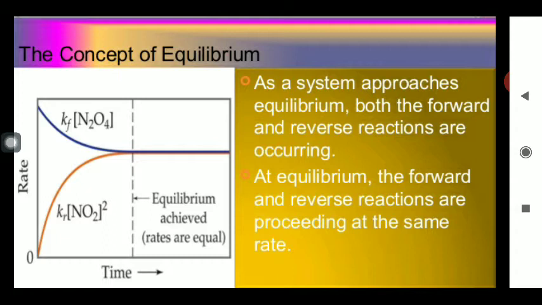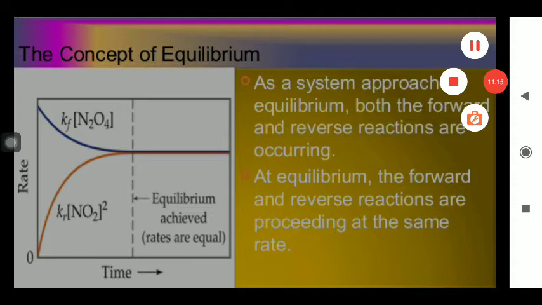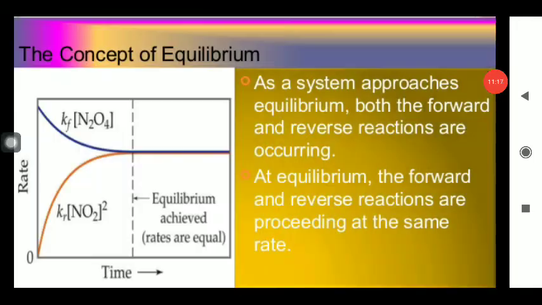After some time, the rate of vaporization becomes equal to the rate of condensation, and this is the stage where equilibrium is said to be achieved. No conversion of the liquid to gas or gas to liquid is taking place, and the equilibrium is said to be achieved. So these are the various examples by which you can find out that equilibrium is dynamic in nature, and this is a continuous process.